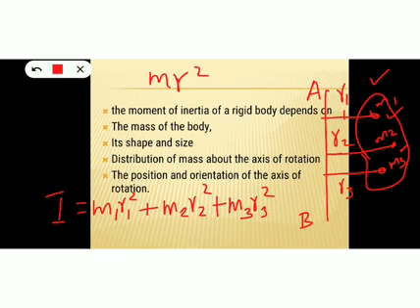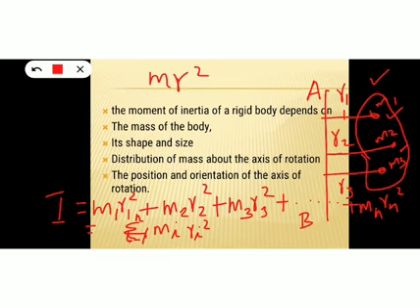Okay, so the total moment of inertia will be the sum of all these moments of inertia, and if there are n particles, we can just generalize this expression like this: plus mn rn square. And this expression can be simplified like this: sigma i equal to 1 to n mi ri square.